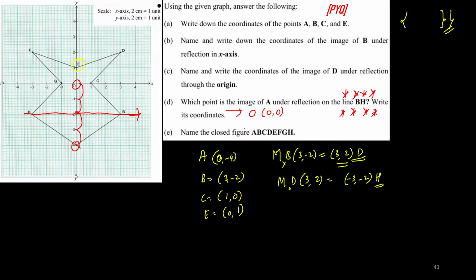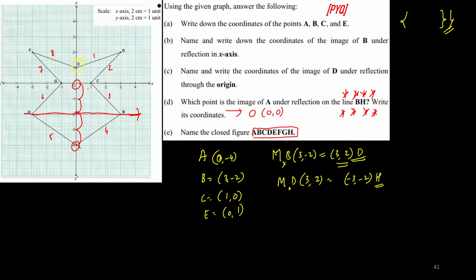Clear. Next question. Name the closed figure a, b, c, d, e, f, g, h. As somebody said in the chart, it is an octagon. Let's see: 1, 2, 3, 4, 5, 6, 7, 8. Yes, absolutely, this is an octagon. Since it is an eight-sided polygon, it is called an octagon. Suppose at that moment you don't remember that an eight-sided polygon is called an octagon, no problem. If you just write eight-sided polygon, there is nothing wrong with it.